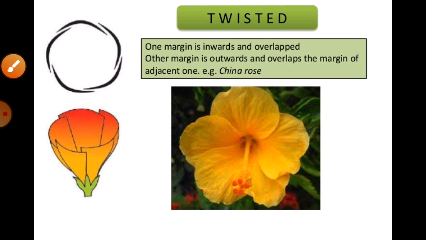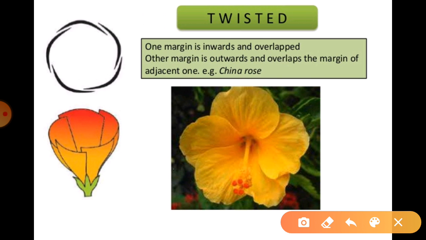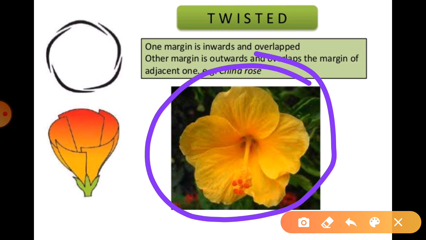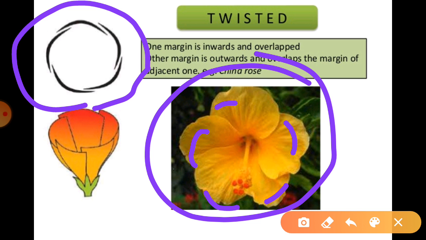On the other hand, the second type, if those flowers have twisted estivation, as you have seen in the hibiscus or China rose, you can observe this diagram easily. This part is downward, then this one downward, then this one downward, then this downward; this pattern is followed in this flower. So in such a flower estivation, we can draw the symbol like this for the twisted one, right?